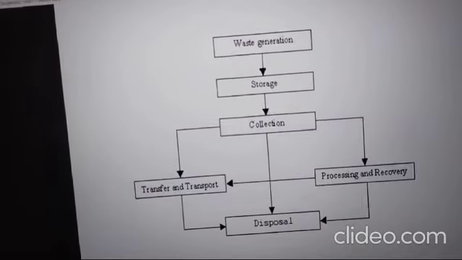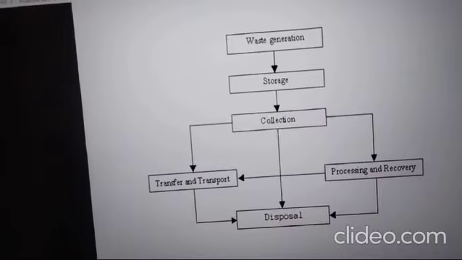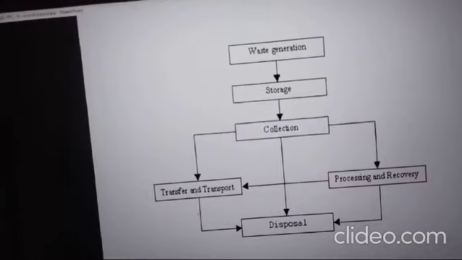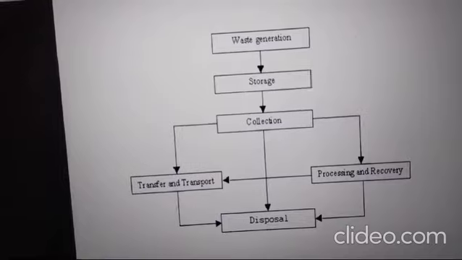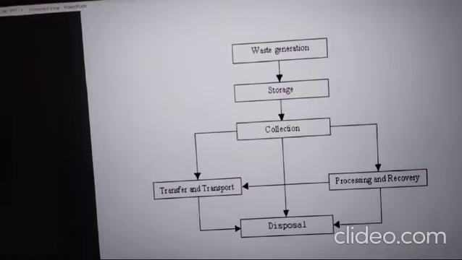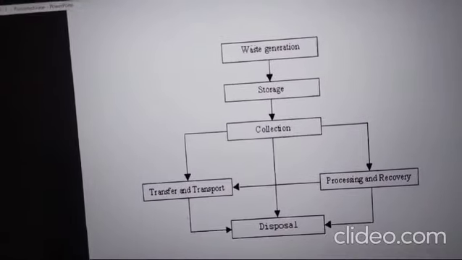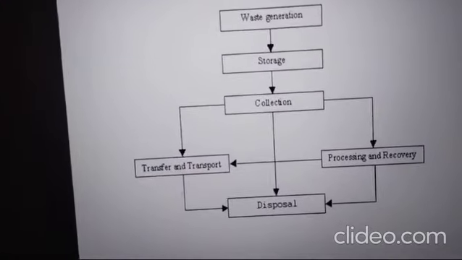We can recover useful chemicals from electronic waste: palladium, rhodium, platinum, copper, silver and gold. These materials are present in electronic items. If you recover these useful chemicals, it enhances economic growth, reduces toxicity in the environment, protects the environment and also increases the economy.